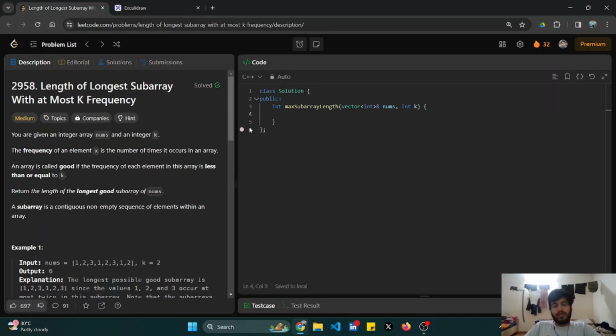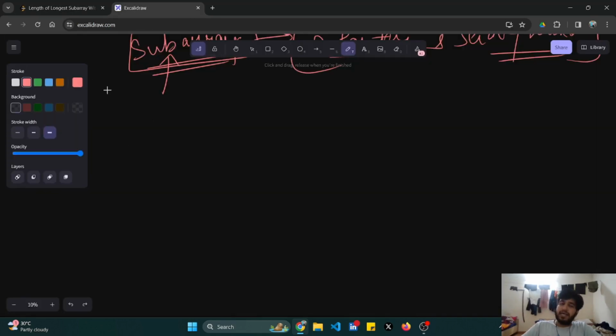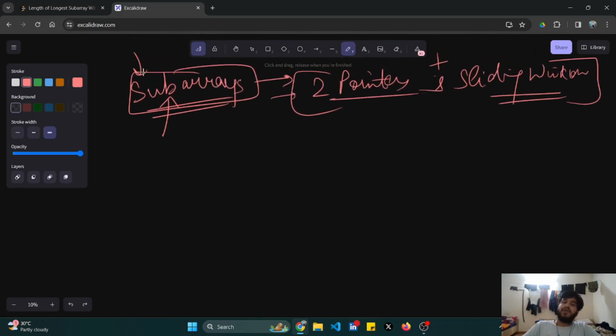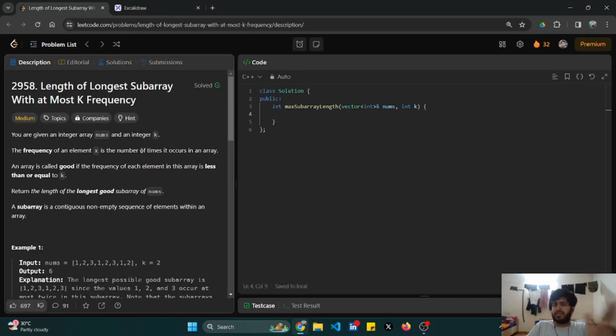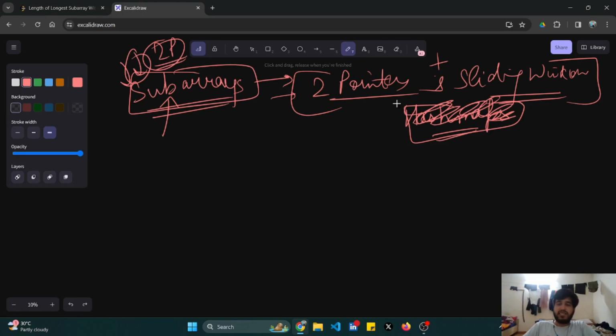How will I do it? And how did I get to know? Because I had to optimize the subarray part, right? If I have to optimize this, I'll have to think of the 2 pointer, sliding window approach. Either this or hash maps are commonly used for seeing the subarrays, but hash maps will not be acceptable in this because I don't have to find any similarity or something. I have to just look for the frequencies. So 2 pointer sliding window is a better approach.